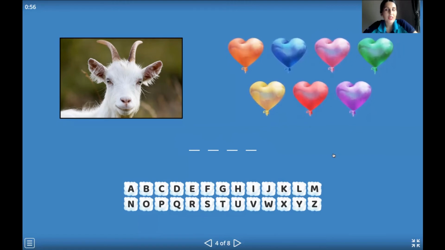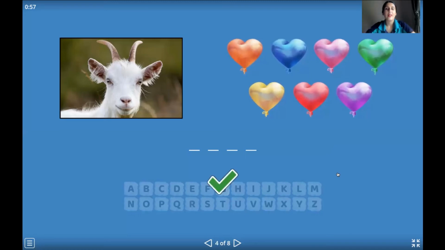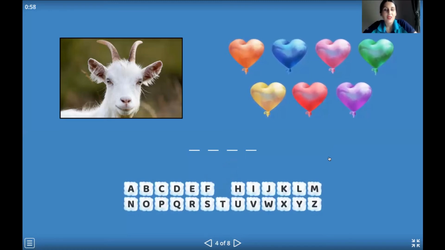G, g, g. Okay, so this sound has letter G. Yes, good. Letter G has a sound G, G, G. Now we have to finish our word. I want you to tell me the next letter. What letter do you want to choose?